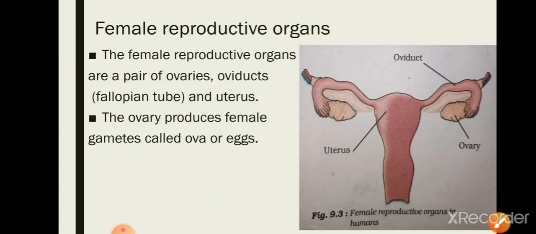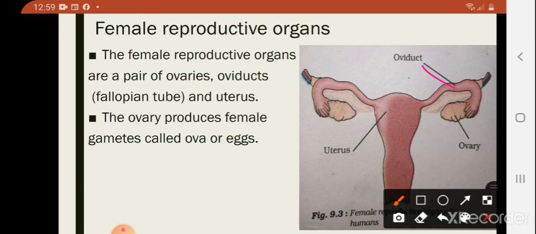Next we will learn more about female reproductive organs. The female reproductive organs are a pair of ovaries, oviducts, otherwise called fallopian tubes, and the uterus. Here in this picture you can see these are oviducts or fallopian tubes, this one is the ovary and this part is the uterus.